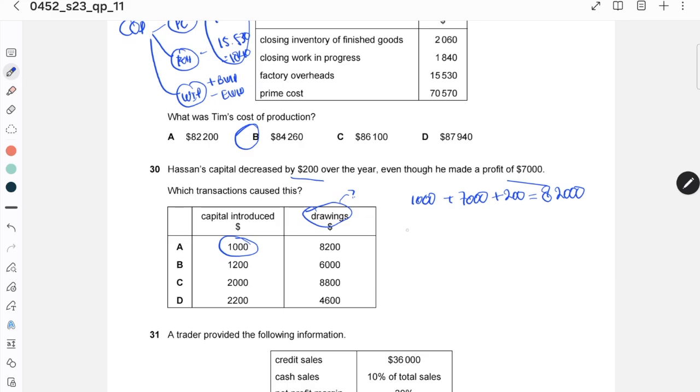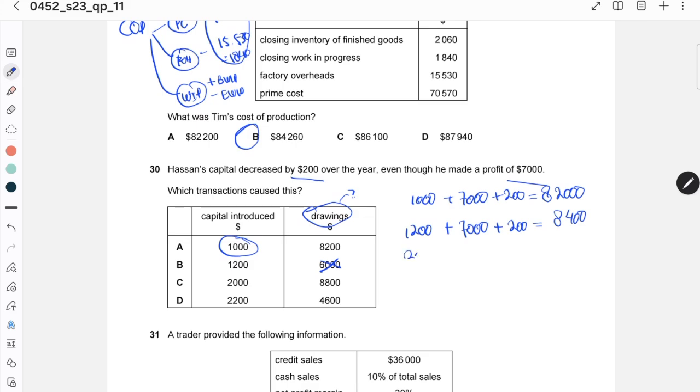Number B, 1,200. There is profit 7,000, and then there is a decrease on capital of 200. So the drawing will be 8,400. This is only 6,000, it is not correct.